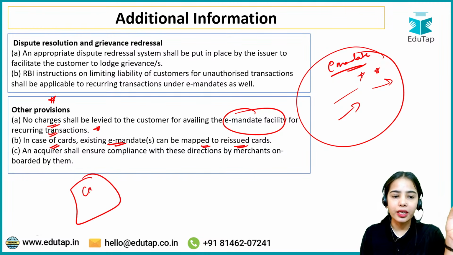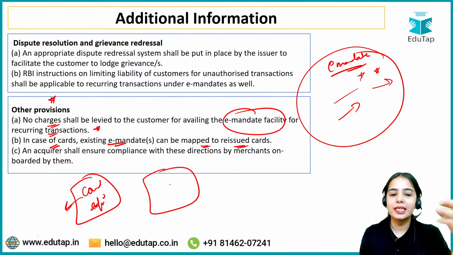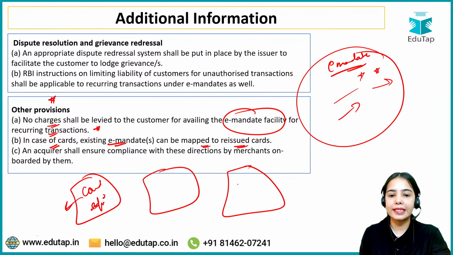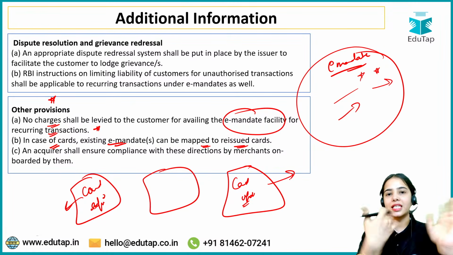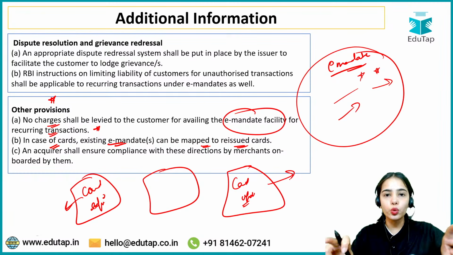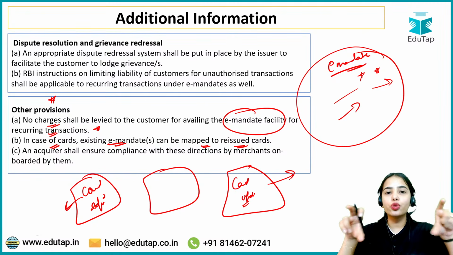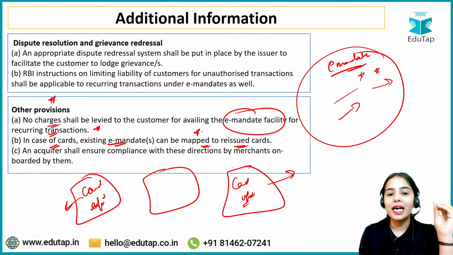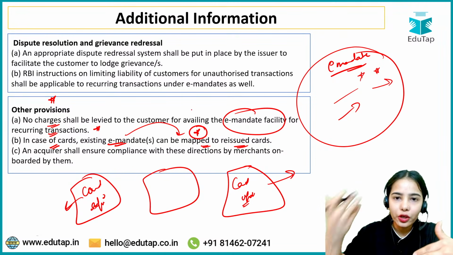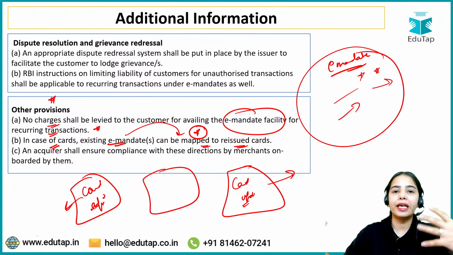Let's say your debit card or credit card has expired, or there is some damage, or your card has been updated by the bank. Whenever the card is being changed, you are getting a new card. It is said that the reissued card, the new card you get against the previous card, should also have the e-mandates already mapped, so that you again do not have to initiate all the e-mandate processes.